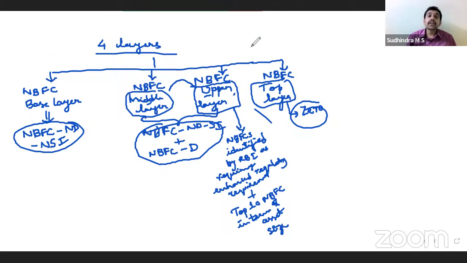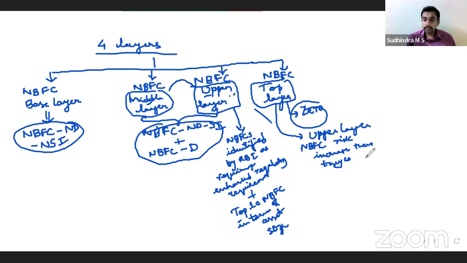If even after considering enhanced regulatory requirement, upper layer NBFCs have higher risk, then they will be transferred. Upper layer NBFCs, if risk increases, then they can be shifted.